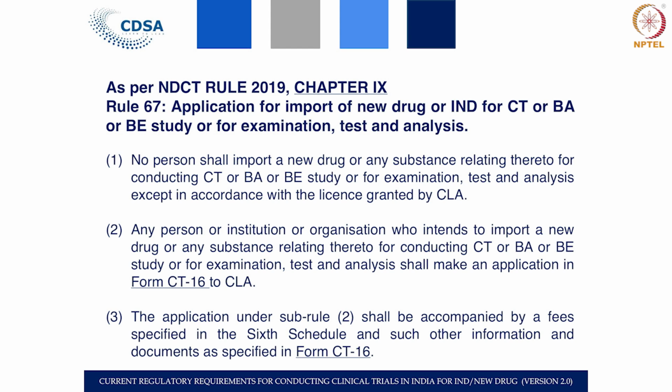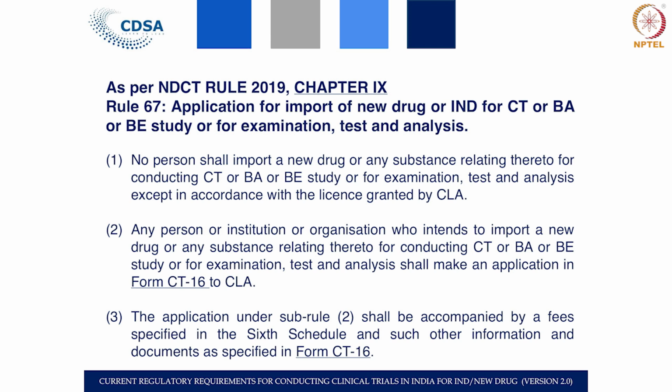The first part was the manufacture, and the second is if the applicant proposes to import the drug for the purpose of conduct of clinical trial. As per these clinical trial rules, chapter 9 starts with rule 67 and goes up to rule 73, up to the manner of labeling as well.